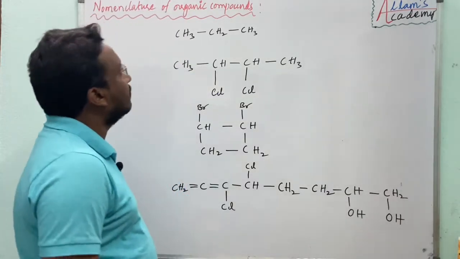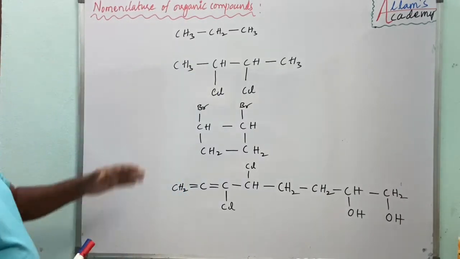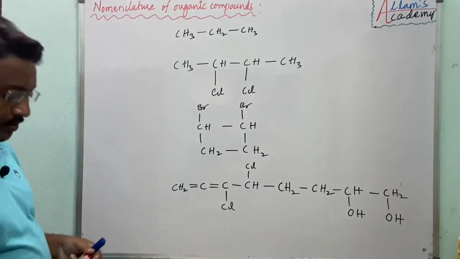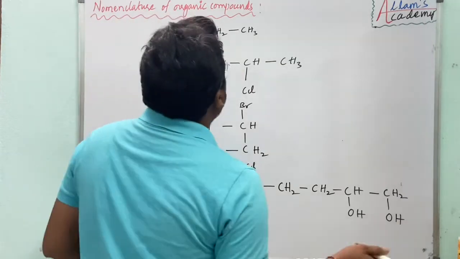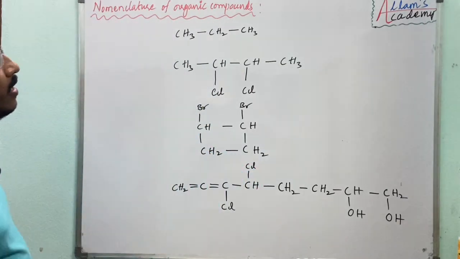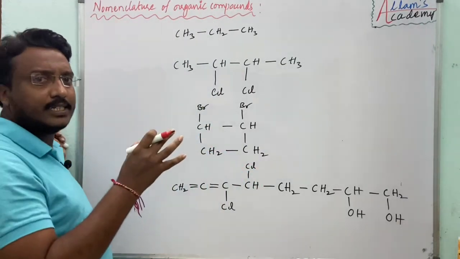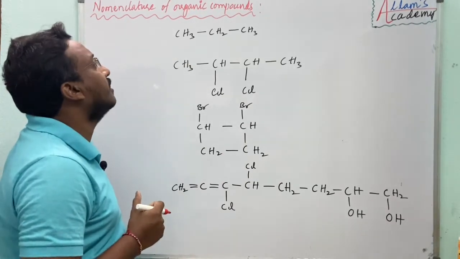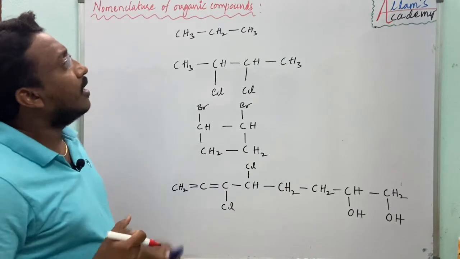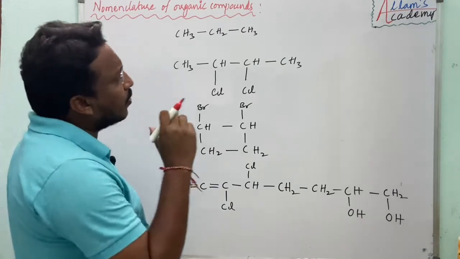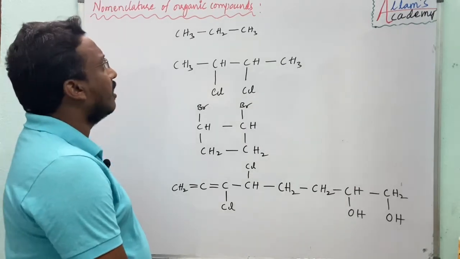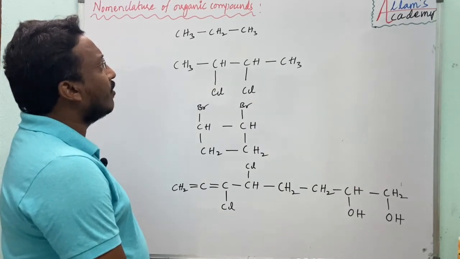Okay, now we are going to write nomenclature for given examples. Okay, right. First of all, we have to write word root. First step is word root. To write the word root, we have to count how many carbon atoms are given, so that we can give the numbering.